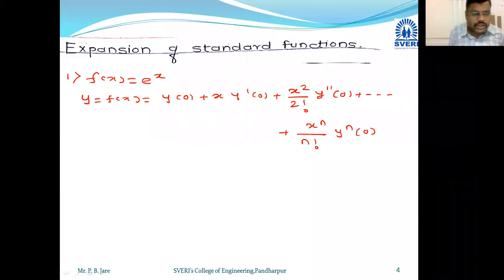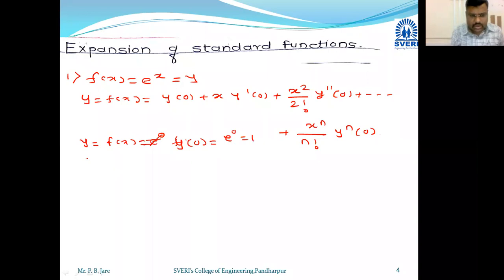So f of x is equal to e raised to x. Y is equal to f of x. We need y of 0. This function we note as y. Y equal to f of x, that is e raised to x. We put 0 in f, that is y at 0. What is y at 0? E raised to 0, that is 1.